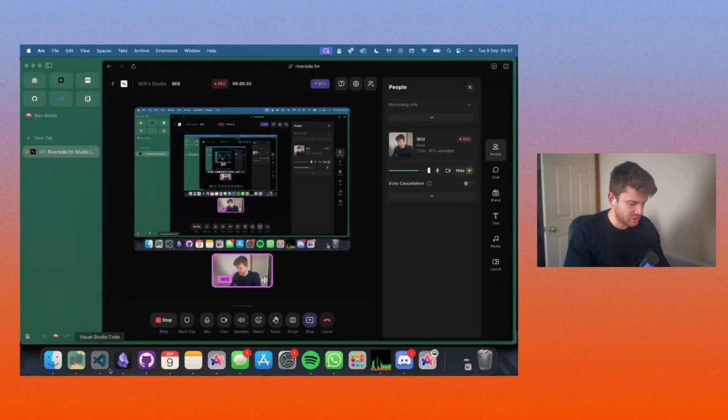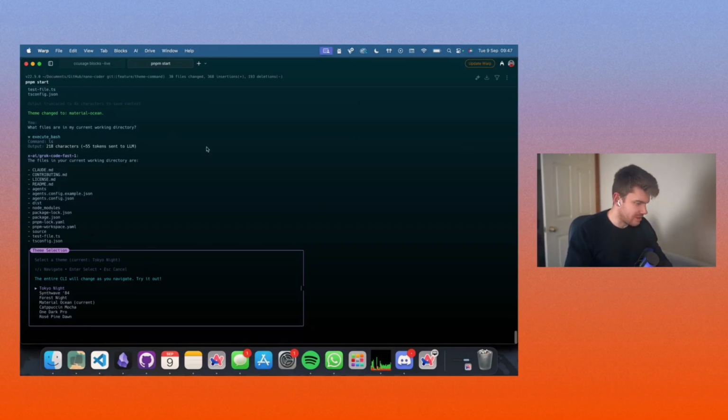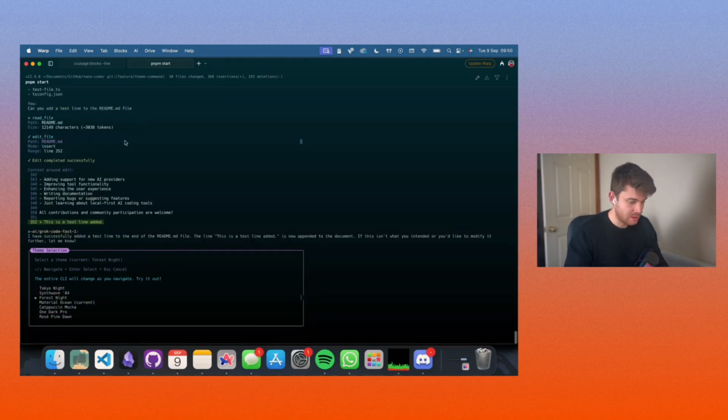Couple of small issues left with the theme changing. One is the execute bash doesn't change. And then there is this very weird bug here where the border of the theme selection box is pushed over a little bit. It's pushed in a little bit because of this custom selector. Yeah, so it appears none of the tool files actually dynamically change. So that is interesting. We'll see what it says.